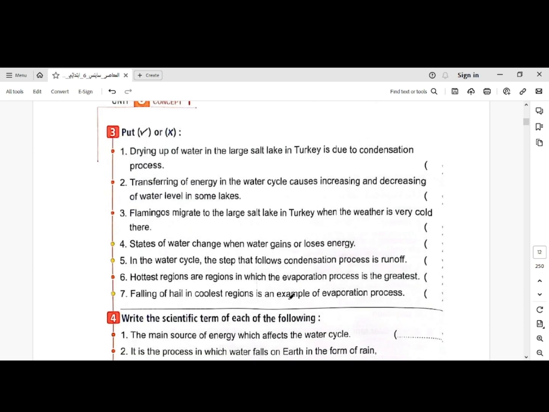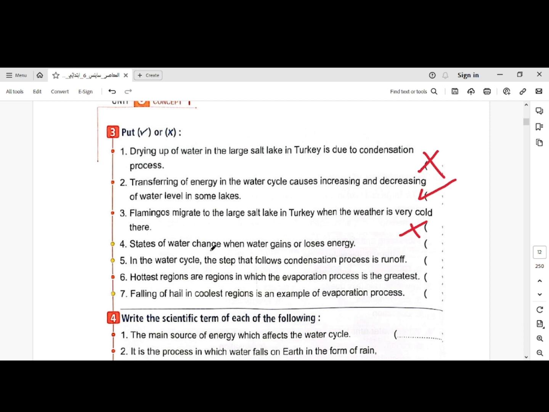Put true or false. Drying up of water in the large salt lake in Turkey is due to condensation process. False, due to evaporation process. Transferring of energy in the water cycle causes increase and decrease of water level in some lakes. This is true. Flamingos migrate to the large salt lake in Turkey when the weather is very cold there. False, when the weather is warm.